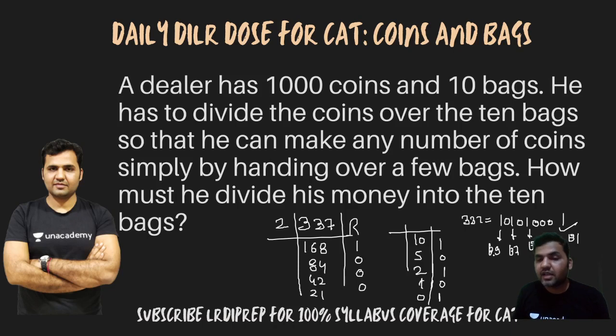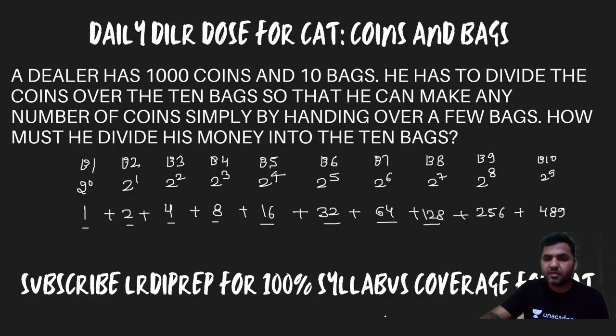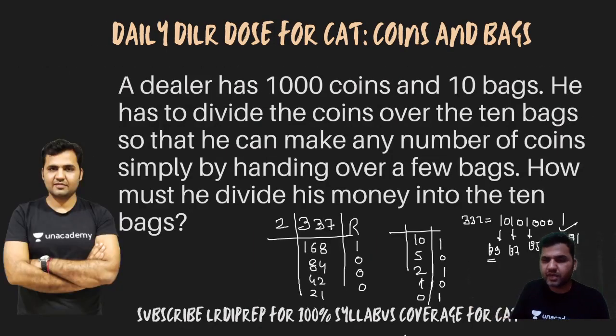Let's check. In bag number 9, I have 2 power 8, that means 256 coins, right? I have 256 coins. Bag number 7, that means I have 2 power 6, which is equal to 64 coins. Bag number 5 has 2 power 4, that is 16 coins. Bag number 1 has 1.